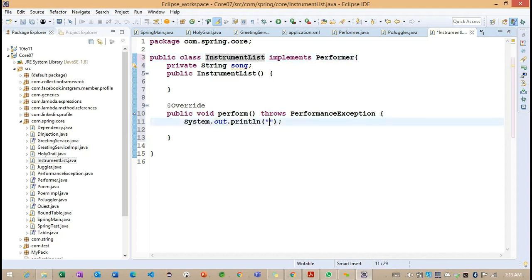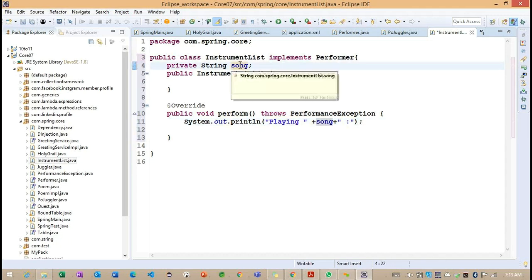So now observe, I'm writing this message inside. This is the song the person is trying to play. Getting the point? This is the message I want to write here.